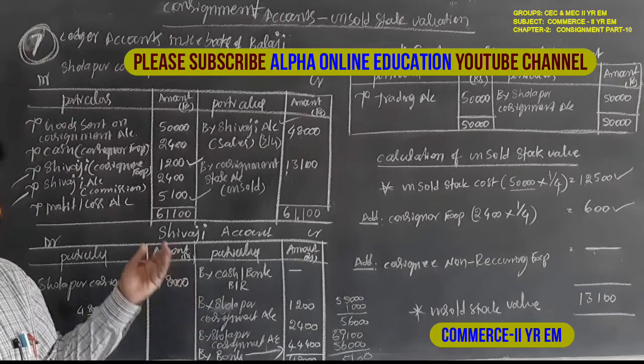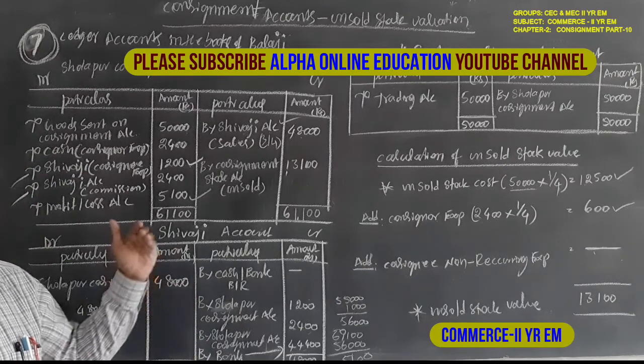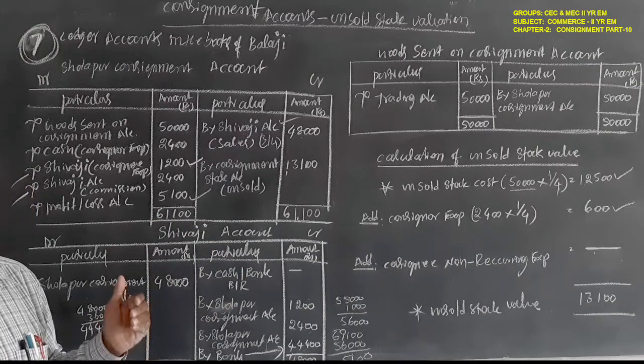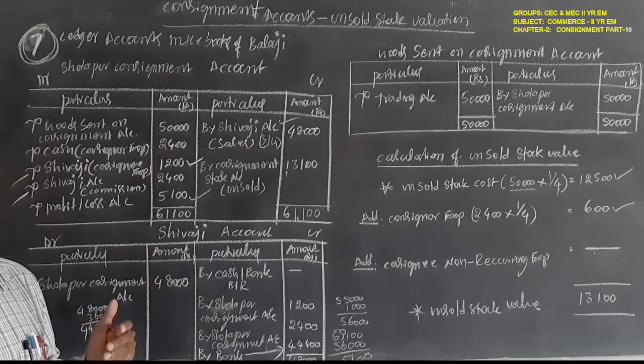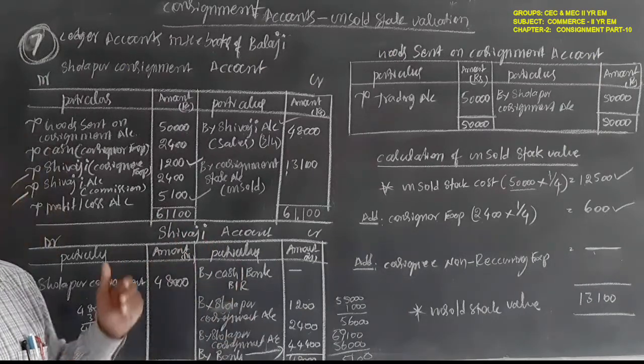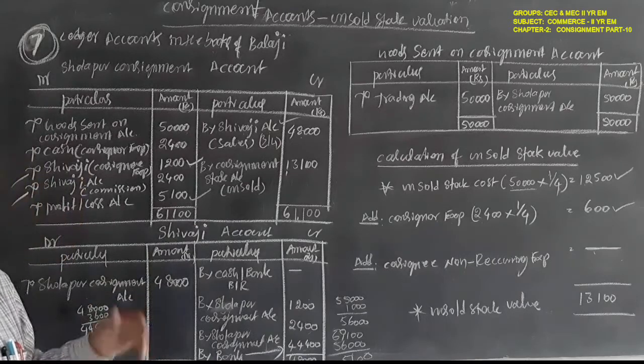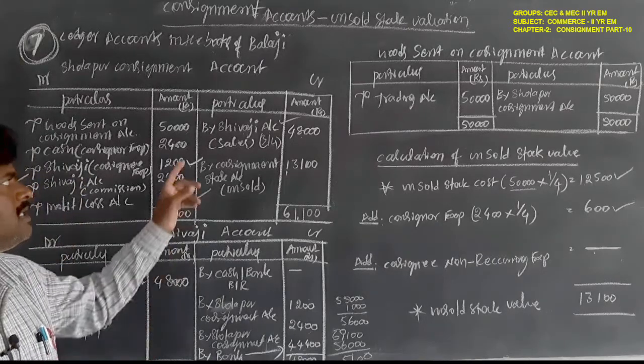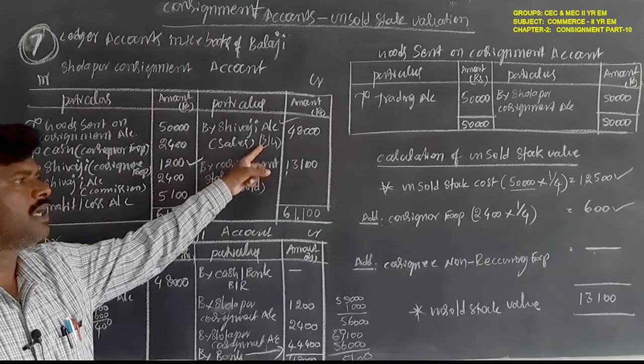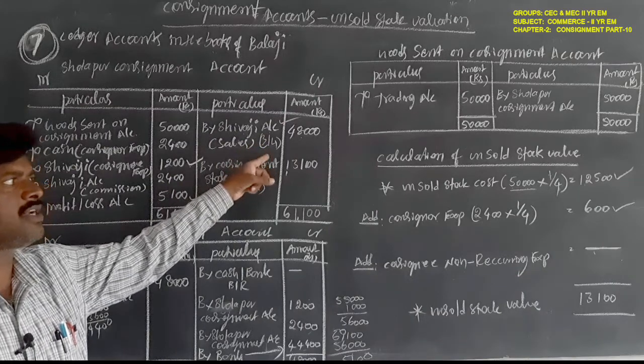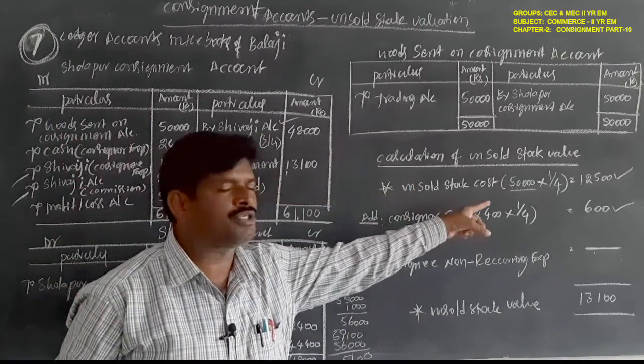Okay, if they say 50% is selling, 3/4 is selling, 1/5 is selling, whatever it may be, it is given as the sales proportion. Other than the sales proportion, it is called the unsold stock proportion.